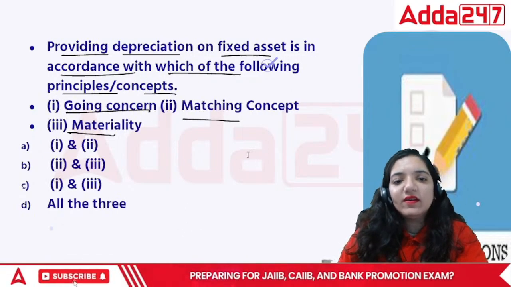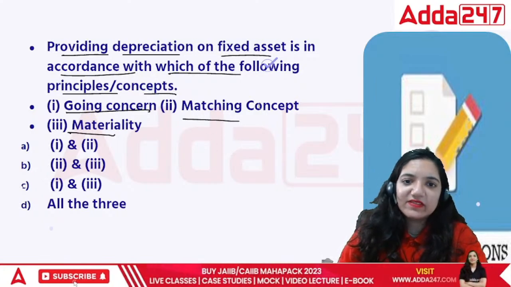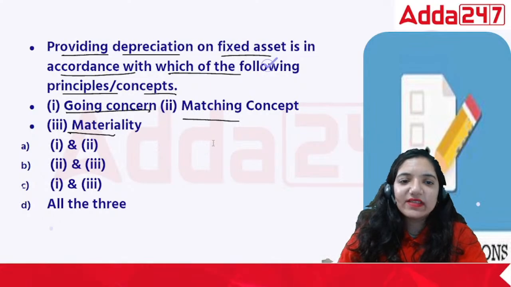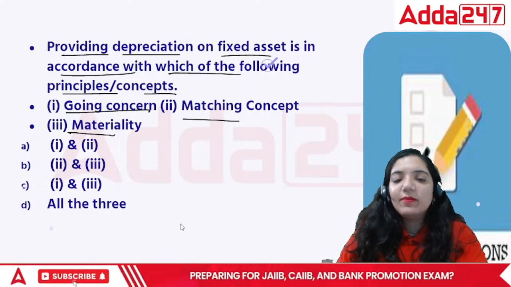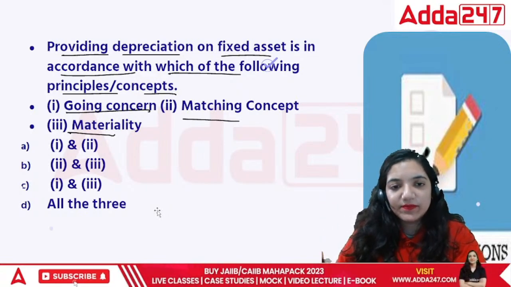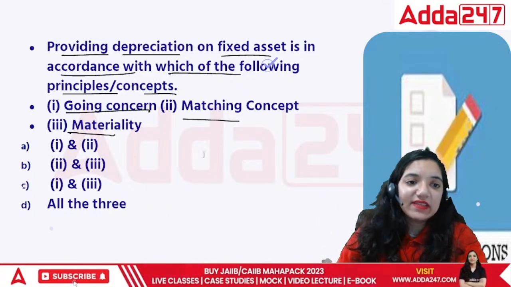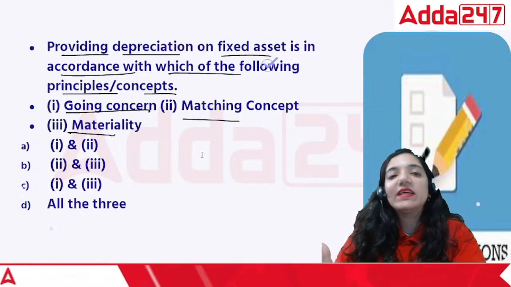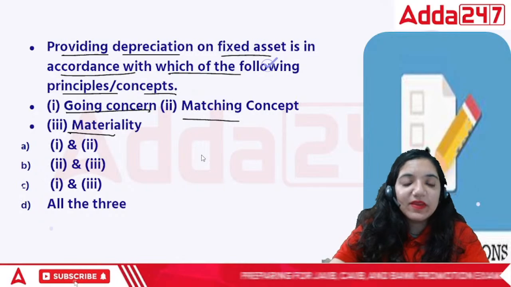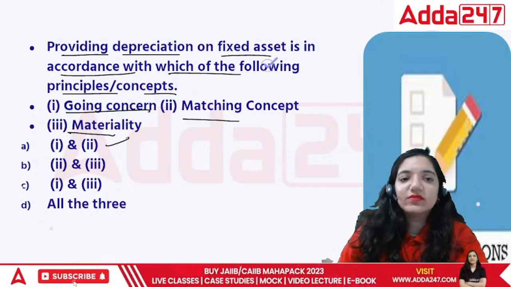Then when we are trying to provide for depreciation, matching concept is that this year's expenses and this year's incomes are to be noted. Materiality means everything which is relevant should be noted. It would be 1 and 2.